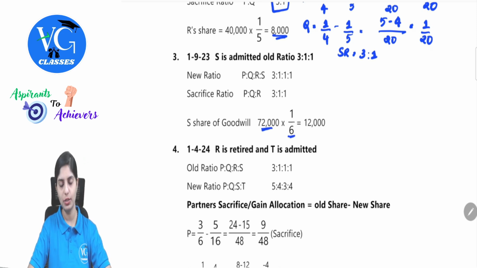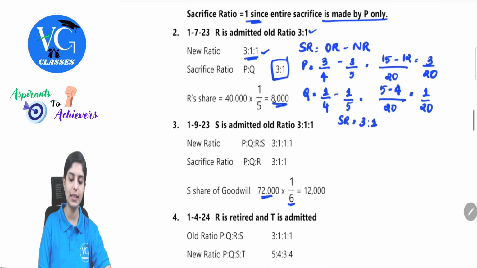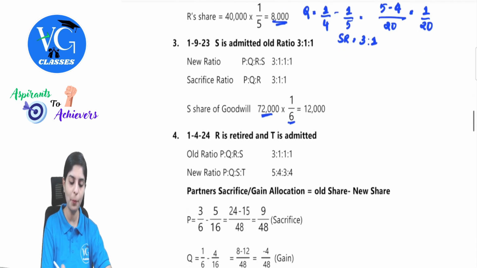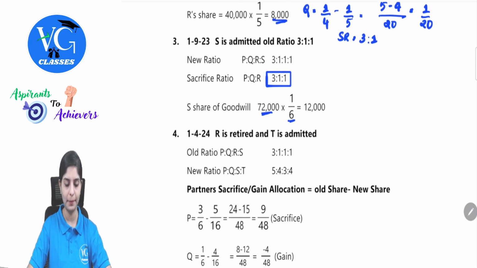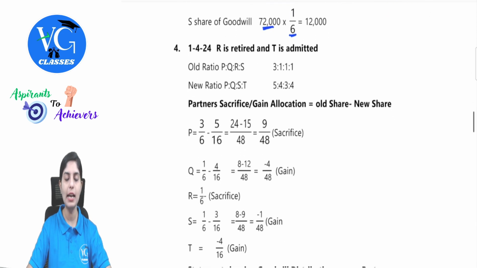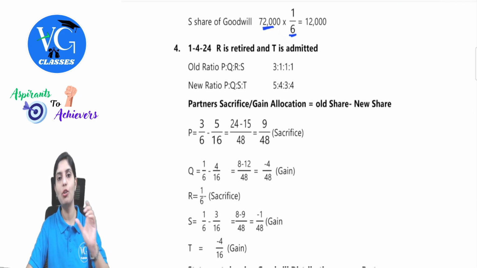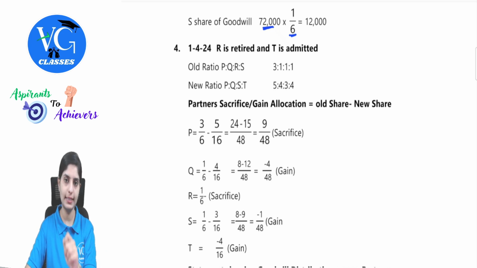Again, we need to find out the sacrificing ratio. We have to do the same thing, old ratio minus new ratio. We will get the sacrificing ratio as 3:1:1. So this 12,000 will be apportioned in 3:1:1. Then on 1st April 24, R is getting retired and T is getting admitted. So here we will also have to find out gain as well as sacrifice.